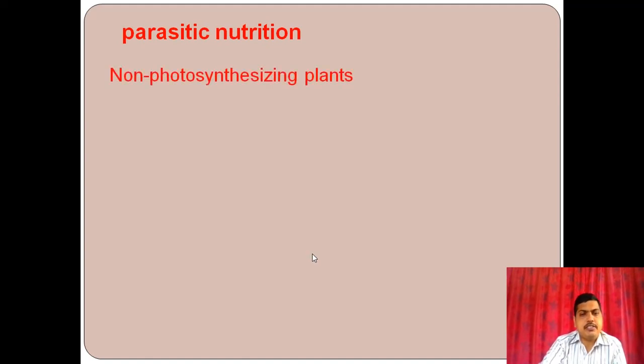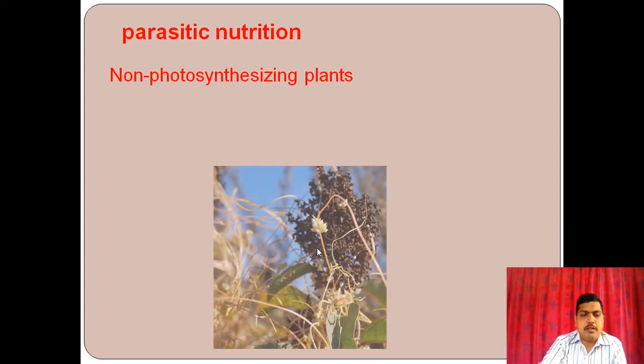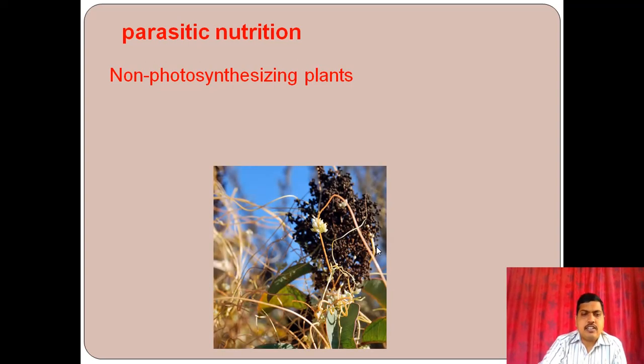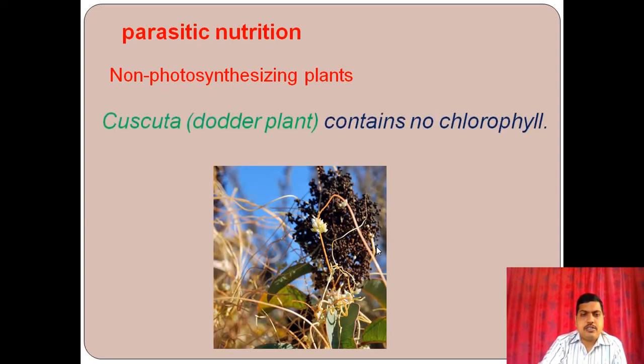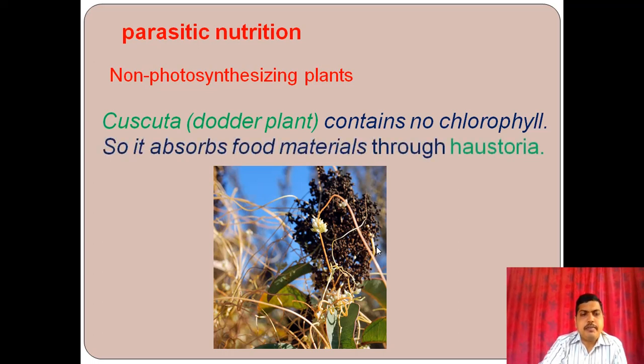For example, here it is a dodder plant. Cuscuta is the scientific name. It's a dodder plant. It contains no chlorophyll. So it absorbs the food material from other organisms, other plants with the help of haustoria. These thread-like structures, they absorb the food from other plants.